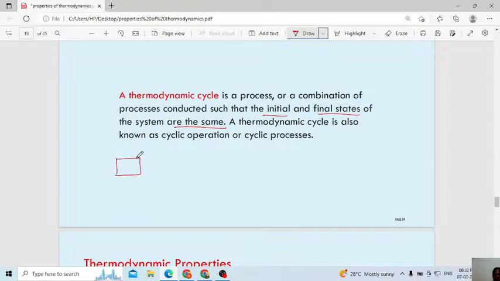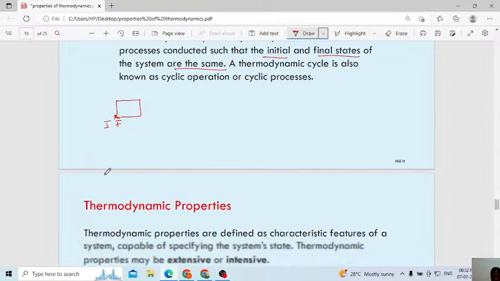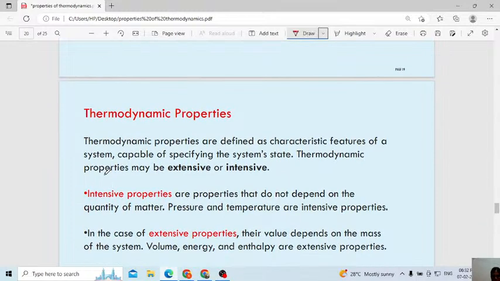The starting point and ending point will be the same, but here we will see the different changes in a full cycle. That one only we call a thermodynamic cycle: a process or combination of processes conducted such that the initial and final states of the system are the same. I will explain in the Carnot cycle where it comes.